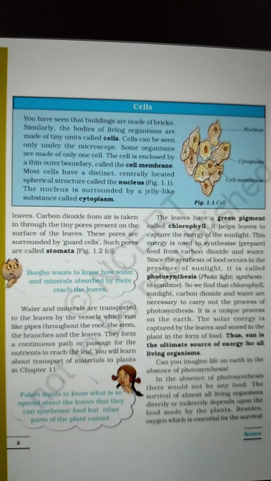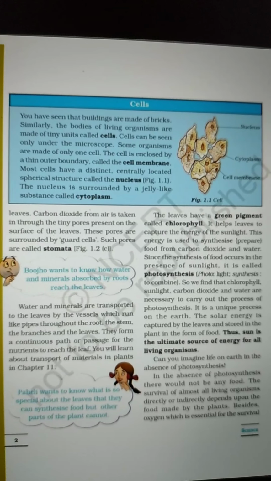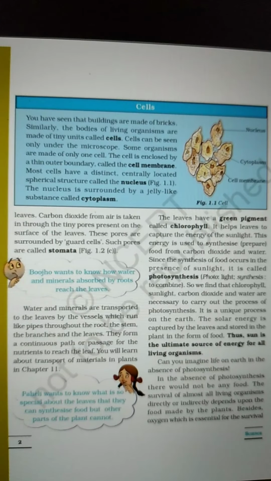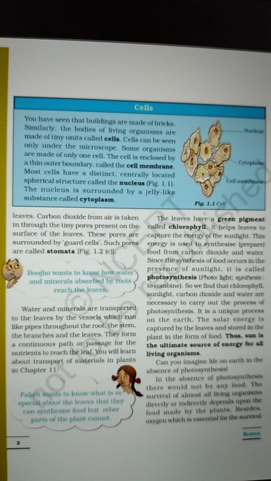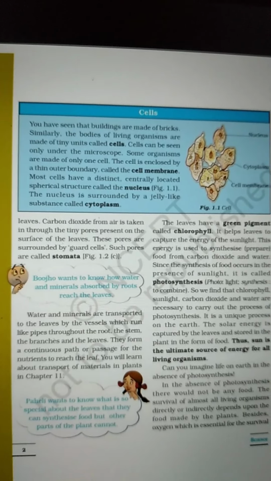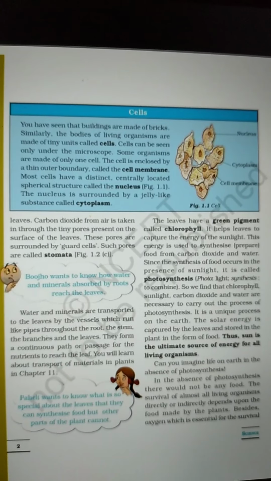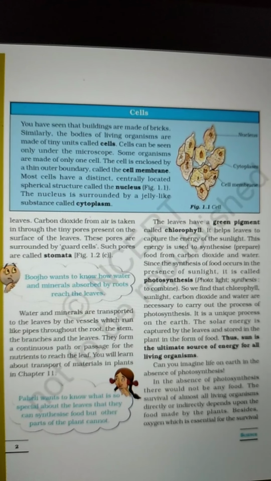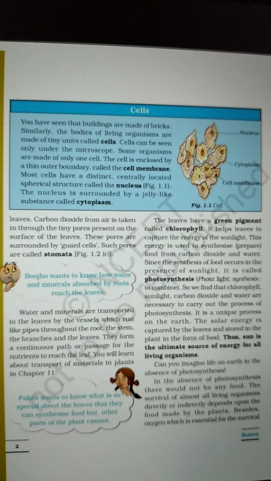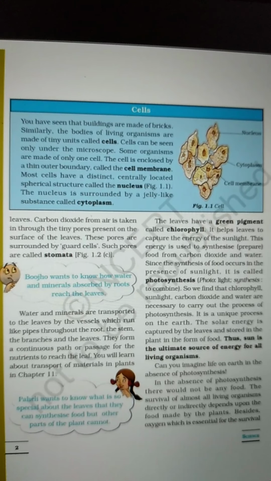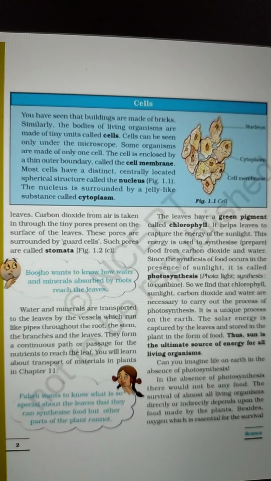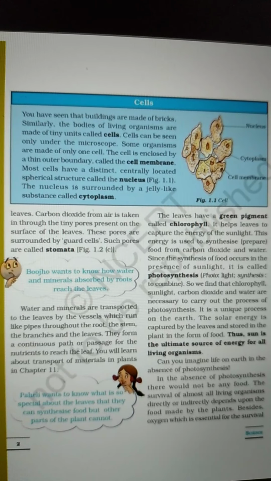The nucleus is surrounded by a jelly-like substance called cytoplasm. In the picture you can see in each unit some dot-like things. It's a jelly-like substance, and that jelly-like substance is called cytoplasm. So in the cell, the outer cover is called the cell membrane, and inside that, the cytoplasm and nucleus are there.